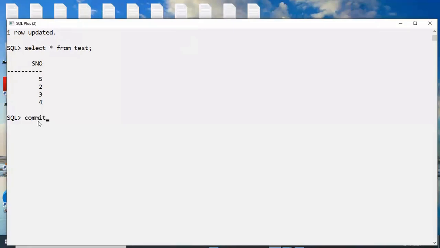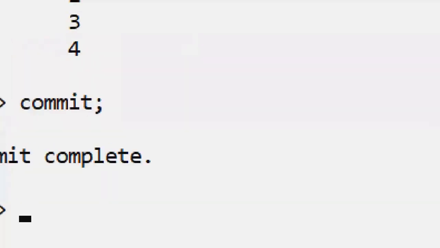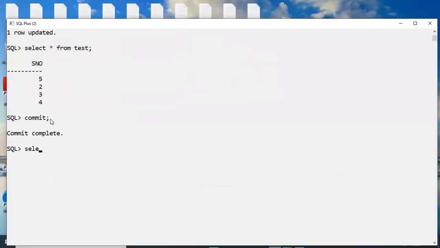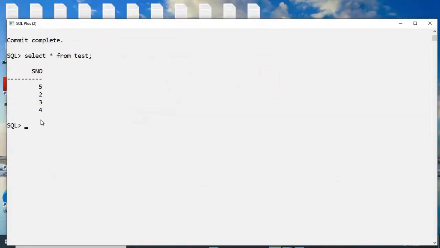Here I am typing commit. Whenever I use commit, it is a command that means save only. Now that 5 is permanently stored in the hard disk. Select star from test, the table. This 5 is there or not? Yes, here. Commit means save, so 5 is there.